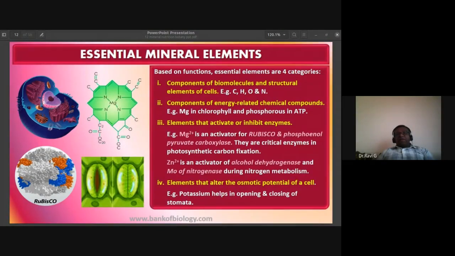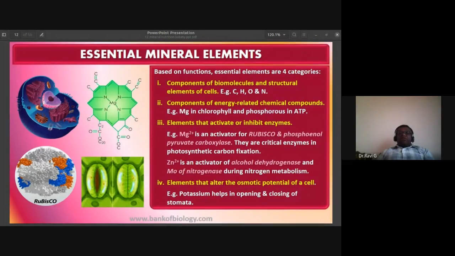Example, CHON. You can remember it as CHON. They are the components of biomolecules and structural elements of cells, like carbon, hydrogen, oxygen, and nitrogen.